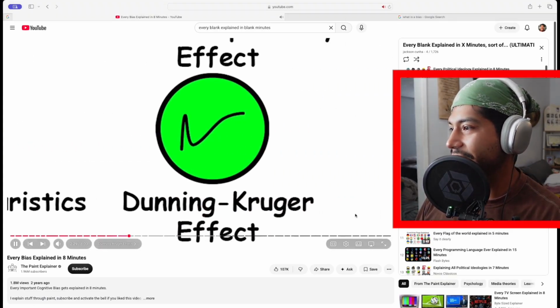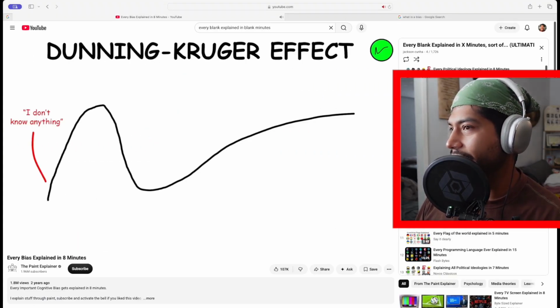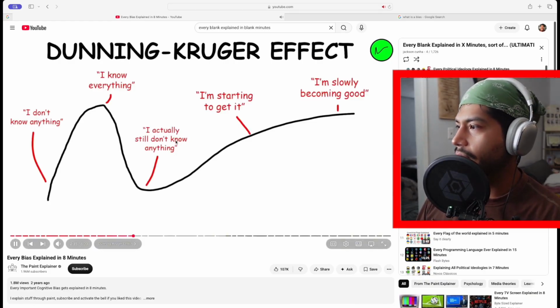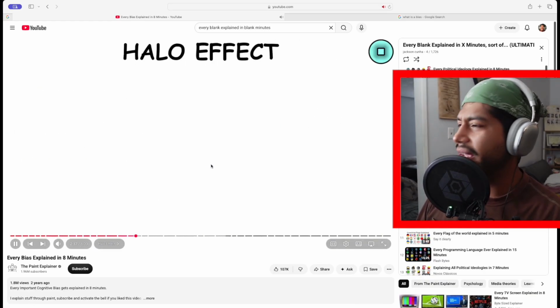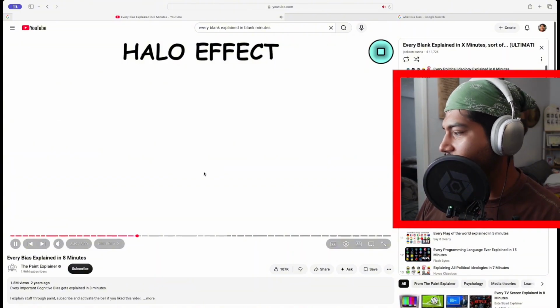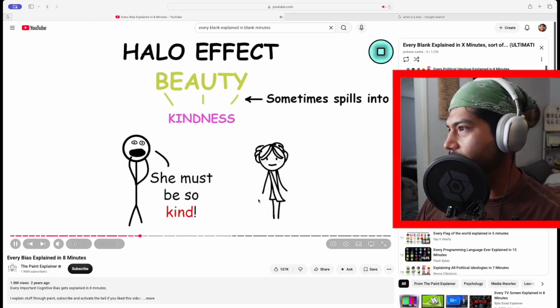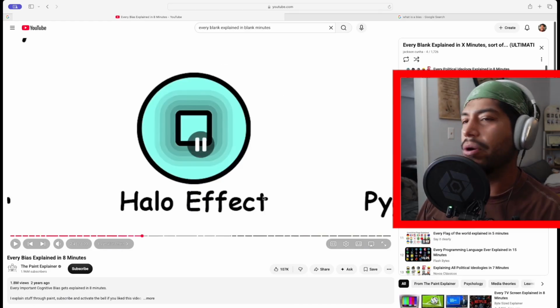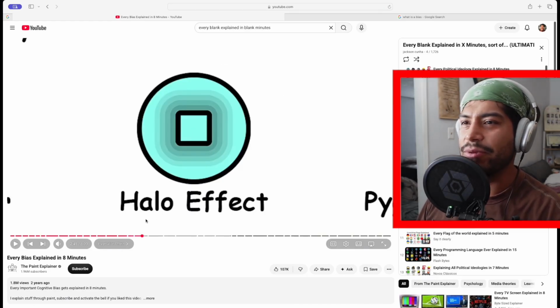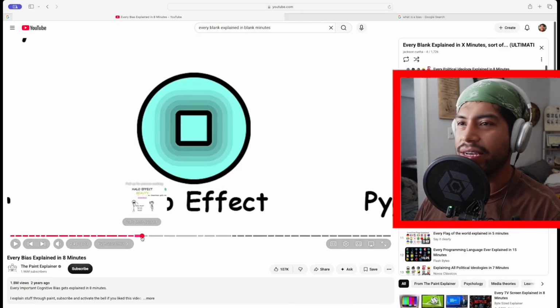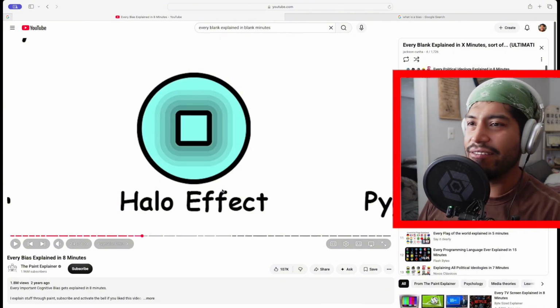Oh gosh. Effect. It's the tendency for unskilled individuals to overestimate their own ability and the tendency for experts to underestimate theirs. Halo effect. Okay. It's the tendency for a person's positive or negative traits to spill over from one personality area to another in others' perceptions of them. Oh, okay. So is it just because you see someone is pretty, that means they're kind? That's pretty much what I got from it.